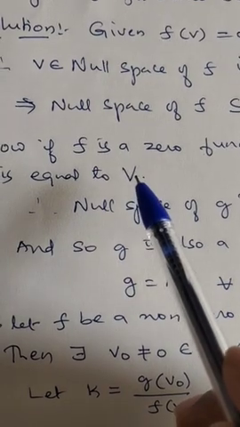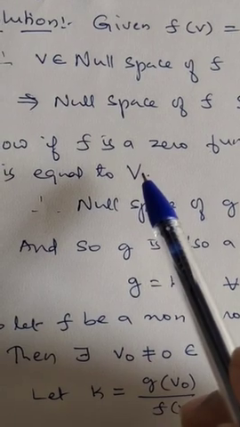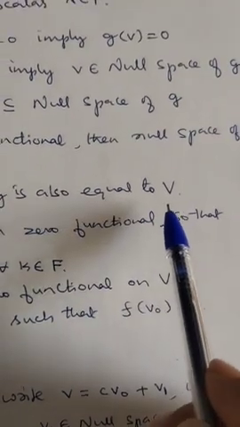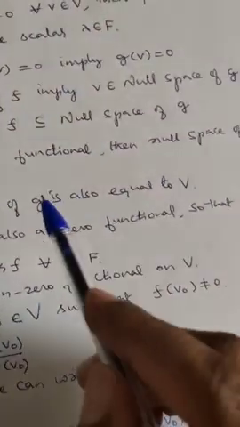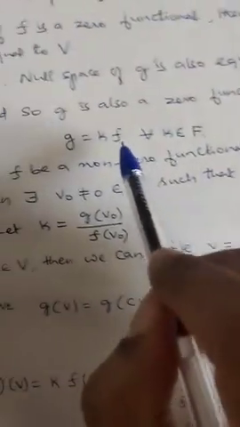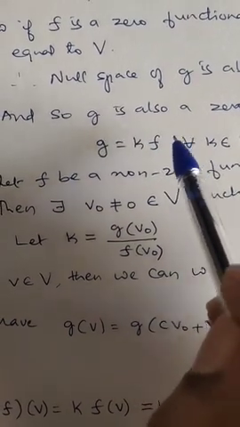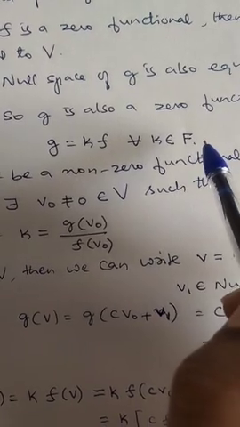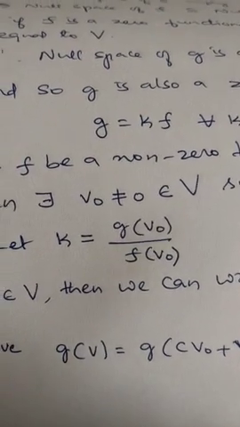So every vector of V is in that null space. Therefore the null space of G is also V. So G is also a zero functional, and G can be written as k times 0. Therefore G is equal to k times F for every scalar k. So if F is a zero functional, we have proved the required condition.